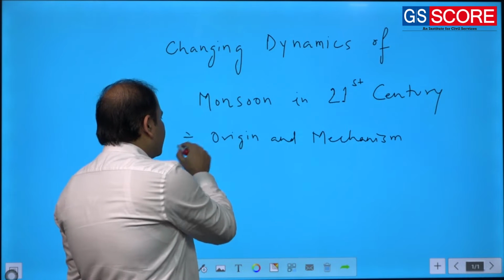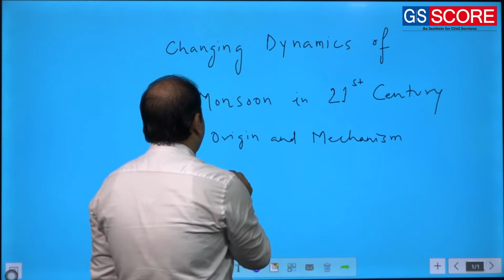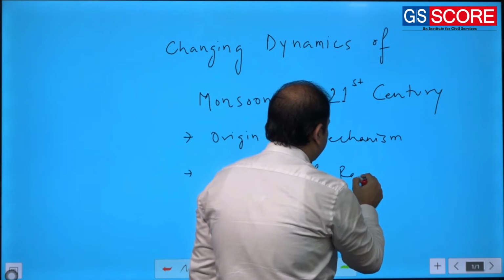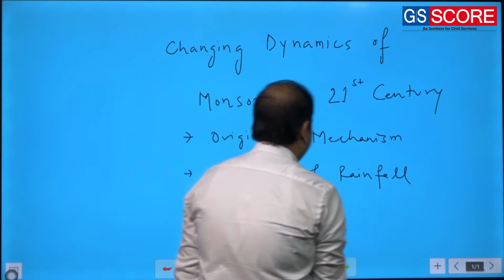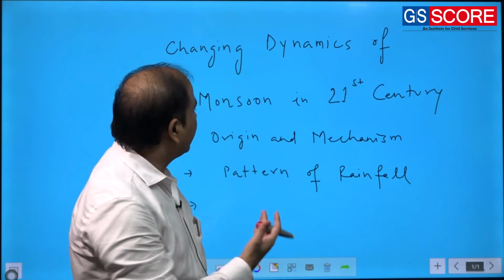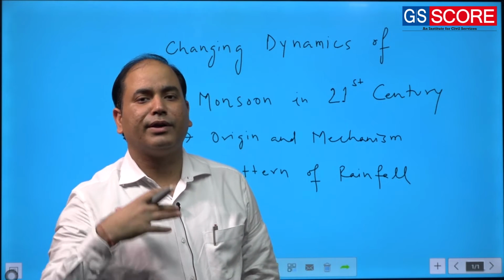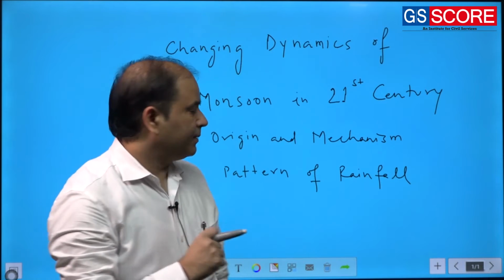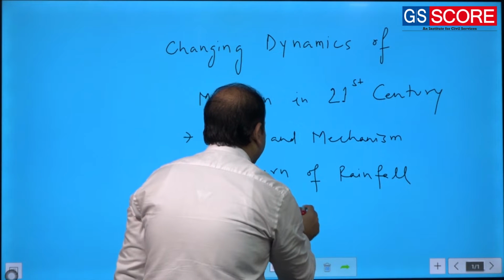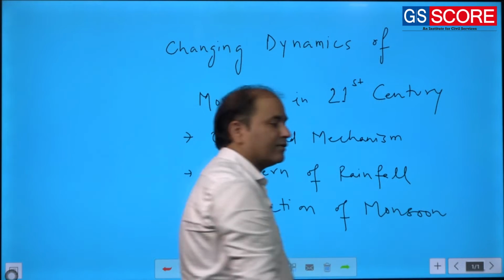Then we'll try to find out the nature of rainfall related to monsoon, the pattern of rainfall, and then the most important aspect, which is very relevant, and that's why I have named this topic changing dynamics of monsoon in the 21st century, that we need some kind of mechanism for the prediction of the monsoon.